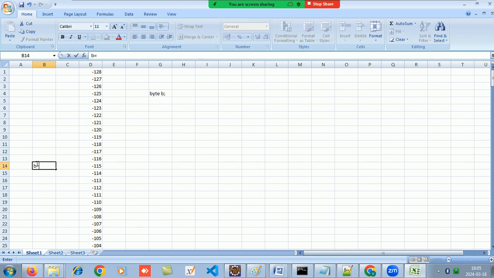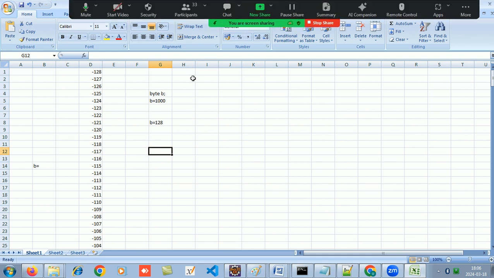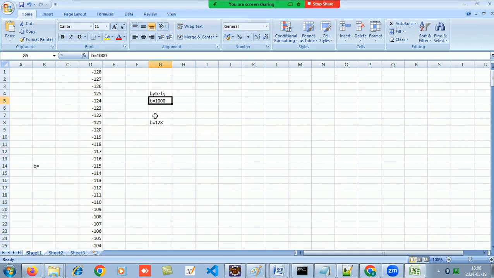Yes, no, maybe, or can I give any value? Can I give B as 1000? Can I give B as plus 128? Possible or not possible? Who can tell me?